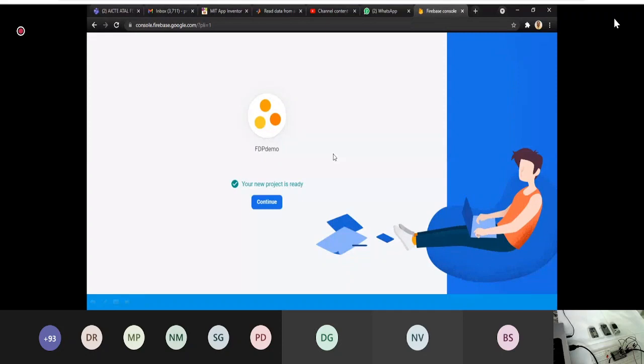Some people are saying they are getting the same window. Are you getting my view here now? Yes, yes. Okay, great. So now you have this project created on Firebase, and now click on continue.